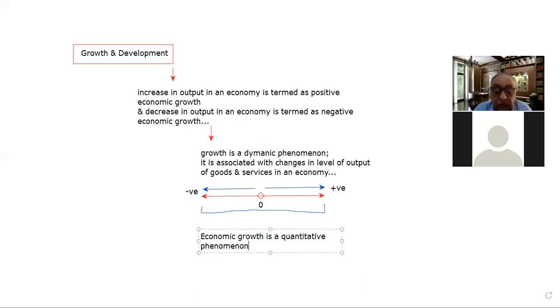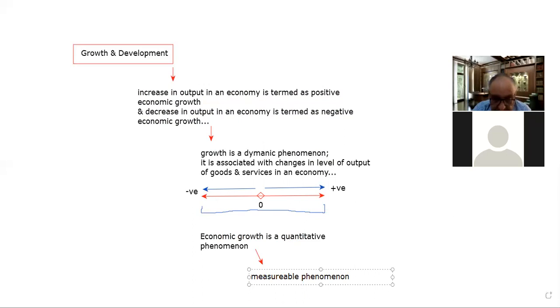Whatever quantitative phenomena exist in this world remain measurable. So that means growth can be measured. It is a measurable phenomenon, which is growth.